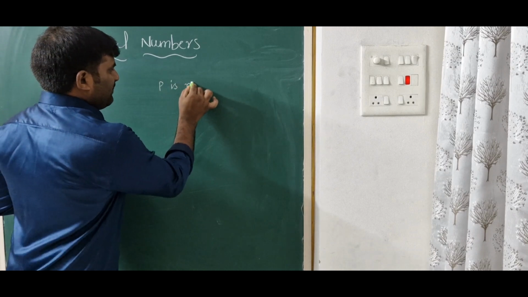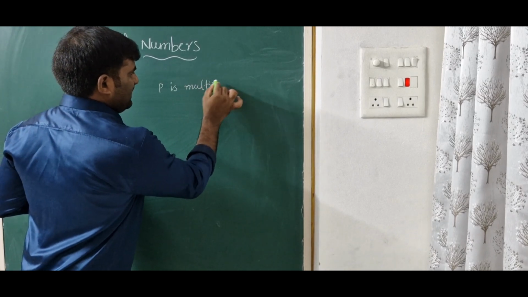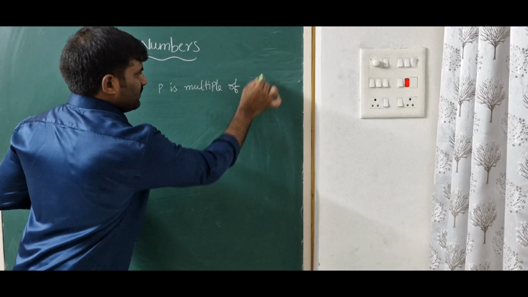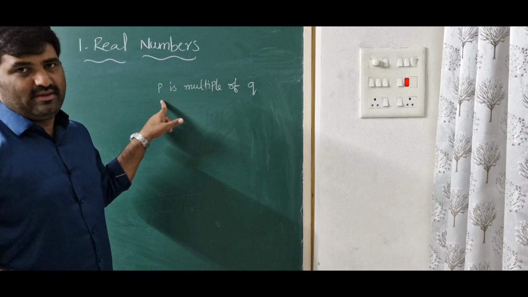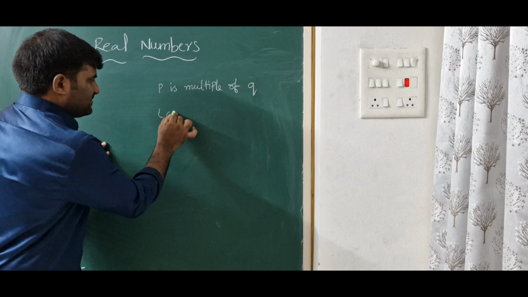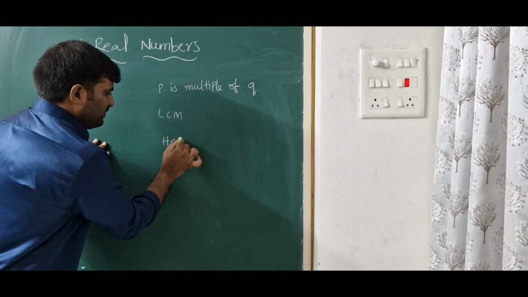P is a multiple of Q. That means what? Q is a factor of P. Find the LCM and HCF. See how to find LCM and HCF.